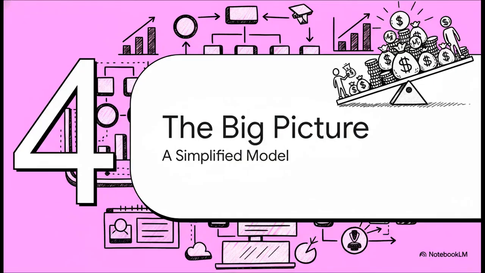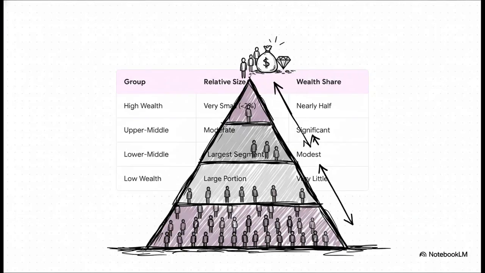Okay, I know we've just thrown a whole lot of numbers at you, so let's take a step back and look at a simple summary, just to make sure the big picture is crystal clear. So this table pretty much sums it all up, right? You've got the low wealth group, tons of people, very little wealth. Then the lower middle, the biggest group with a pretty small slice. Then you hit the upper middle, a smaller group, but they're holding a really significant share. And of course, the high wealth group at the top, a tiny, tiny fraction of people holding almost half of everything. It's a pyramid, all right? And it is an incredibly steep one.